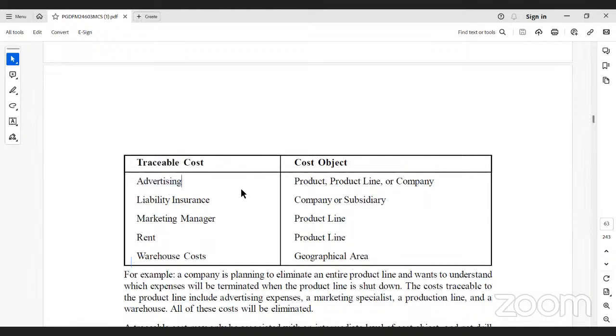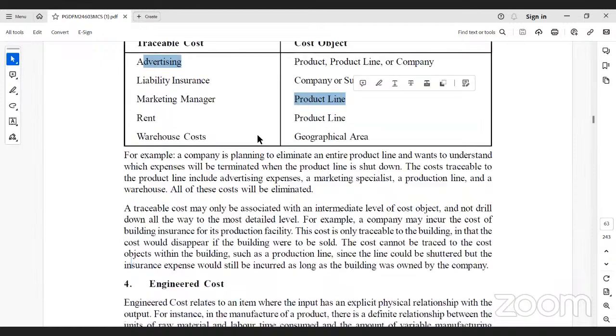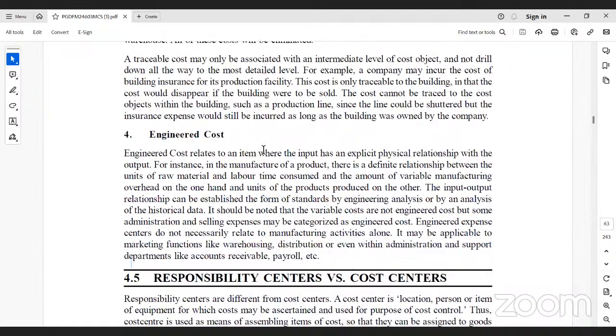The object of advertising cost is its impact on the production cycle and ultimately on company sales. Then liability insurance, for a company or subsidiary. The marketing manager can see the product line, and rent is also by product line, warehouse cost, and geographical area wise. So there is a very clear distinction between traceable cost and cost objects. Engineering cost is also related to the item where the inputs have an explicit physical relationship with the output form.